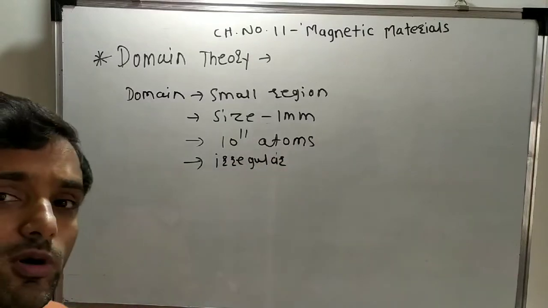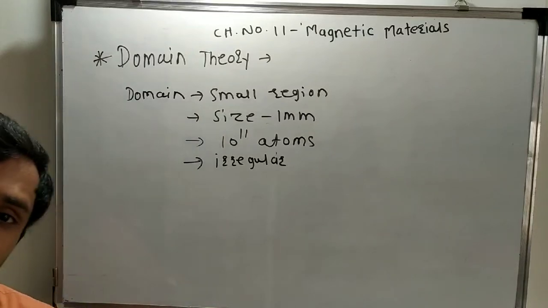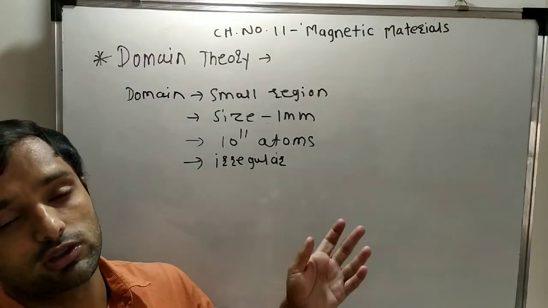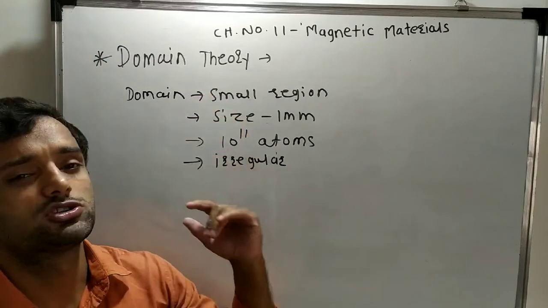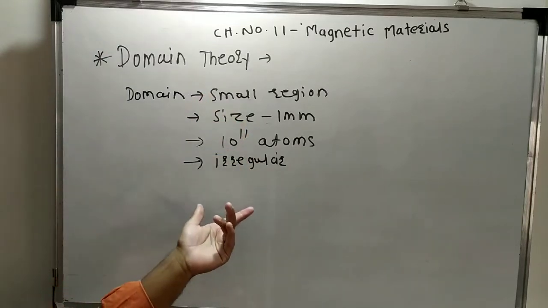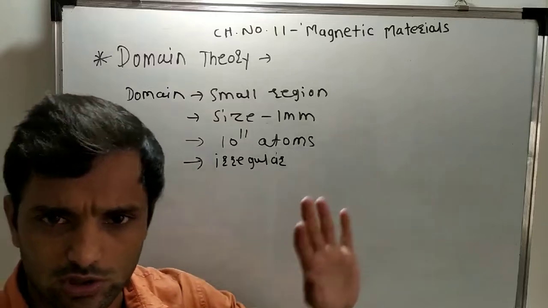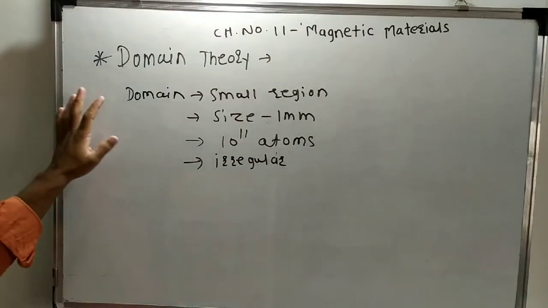So we are not sure about any particular shape of the domain. We cannot say these are triangular or square. We cannot say about the shape of the domain because the shape of the domain is irregular. So this is about the domain.